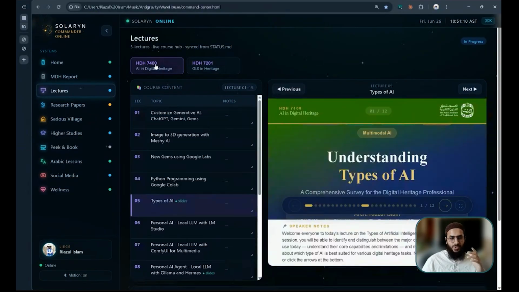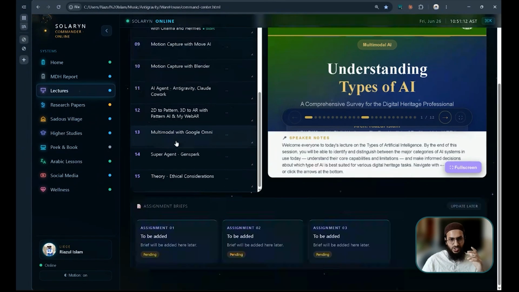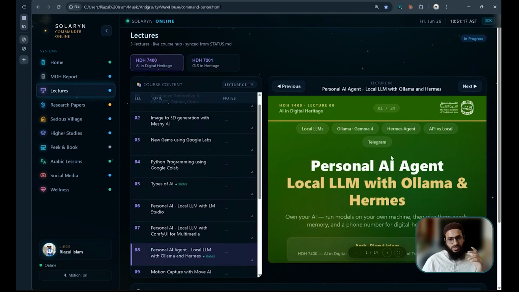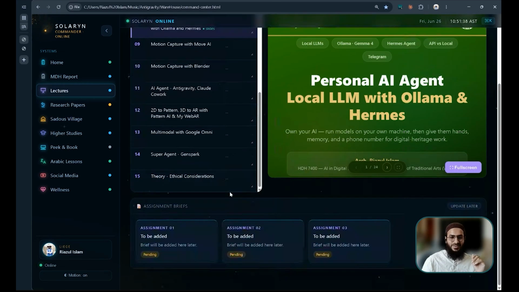If I go to another course of mine, here all the lectures are here, and if I click on any other lecture, that lecture's slides will be loaded. And if you have any lecture material from PowerPoint or Google Slides, you can load it here as well. Actually, I did not do anything manually here. I just told my Solaryn, okay, I'm going to give a lecture on personal AI agents tomorrow, build it. And it builds this kind of thing.